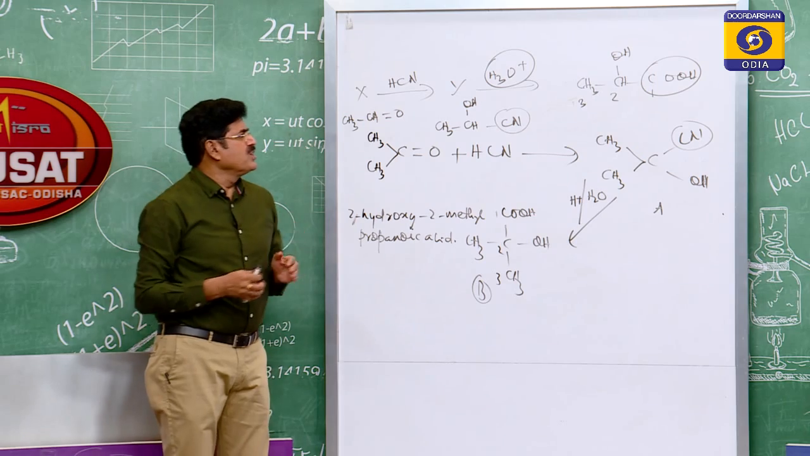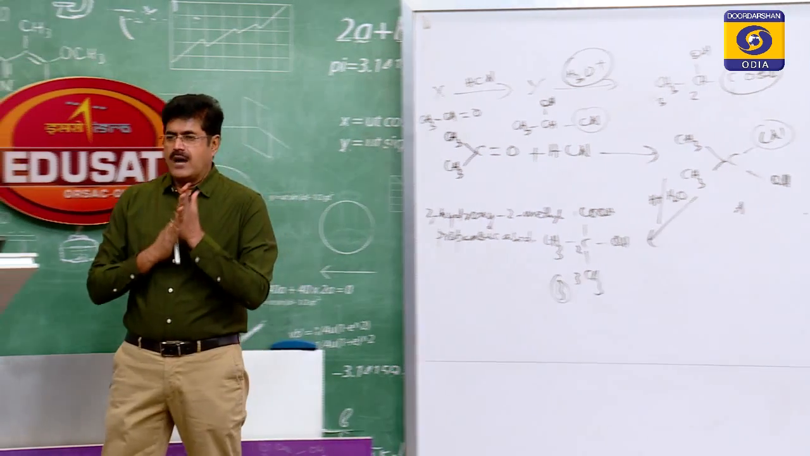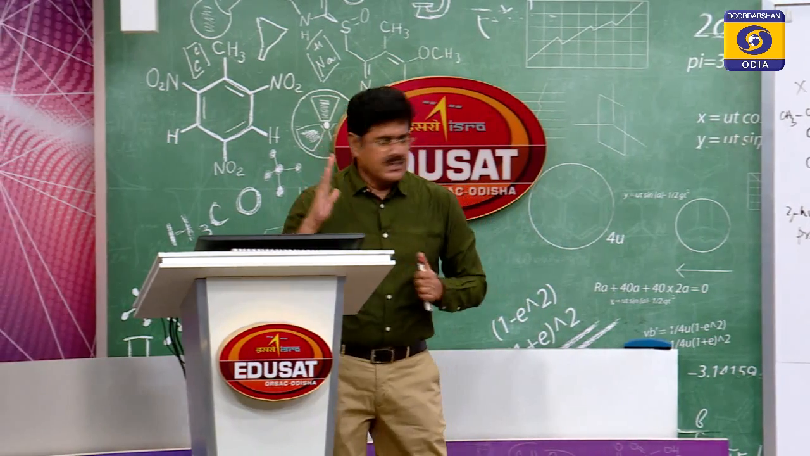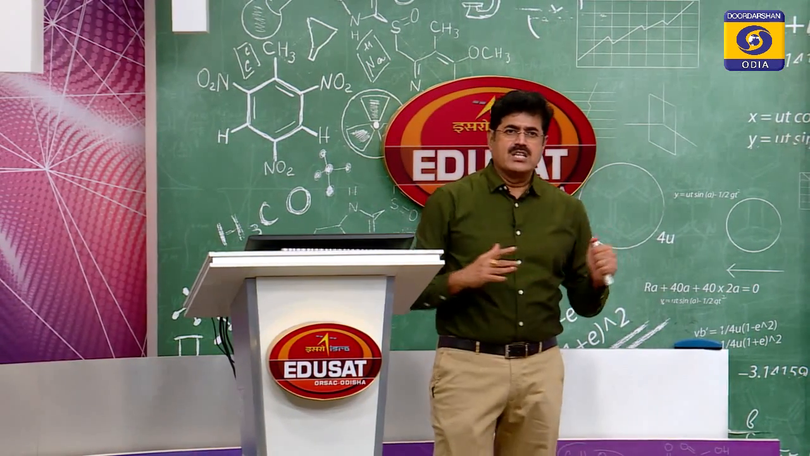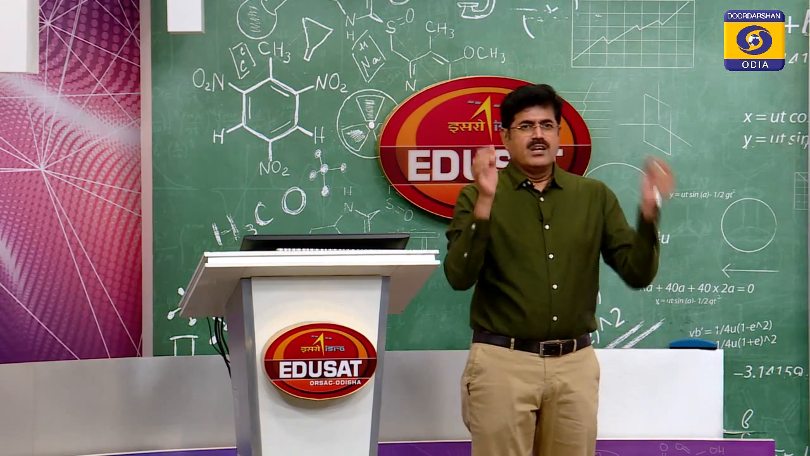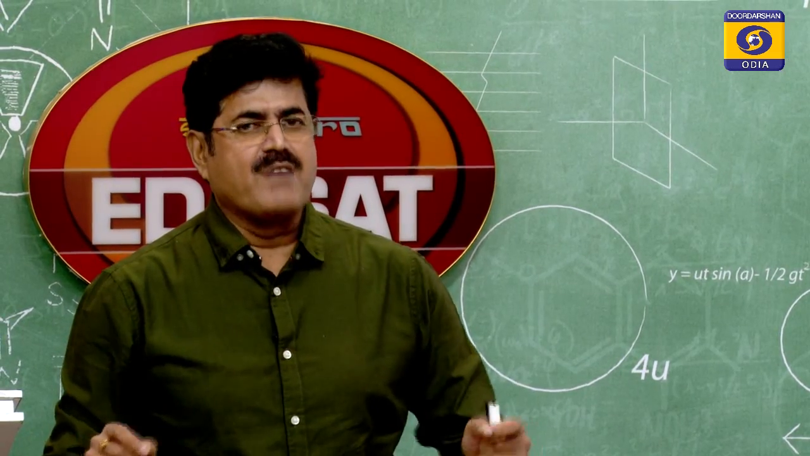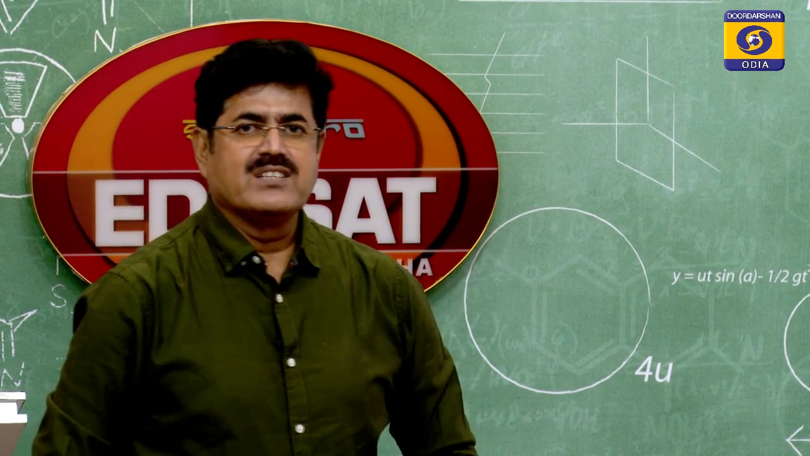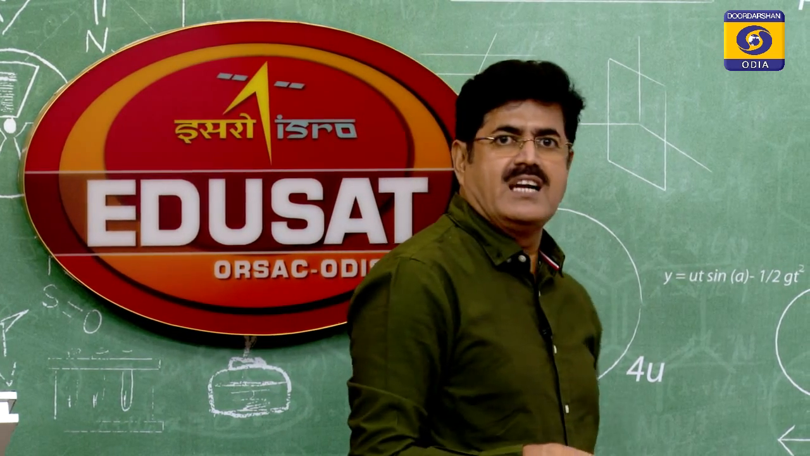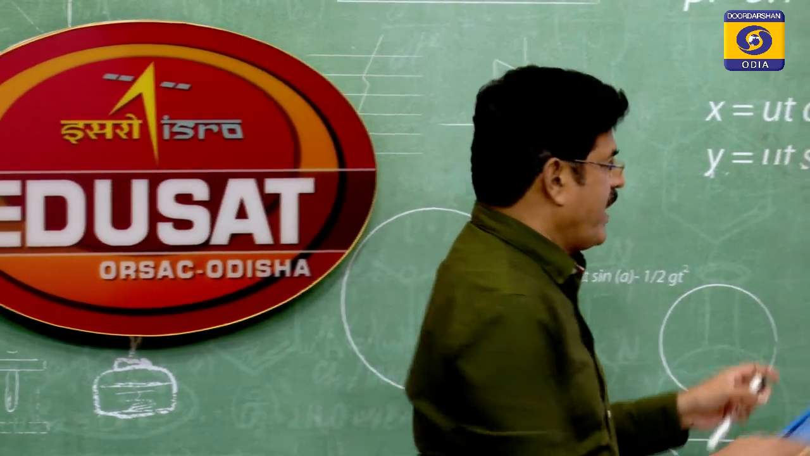Okay. So this is the first nucleophilic addition reaction of aldehydes and ketones, that is addition of hydrogen cyanide. Next, the second reaction is addition of sodium bisulfite. Let's see how the reaction takes place. How do aldehydes and ketones react with sodium bisulfite?